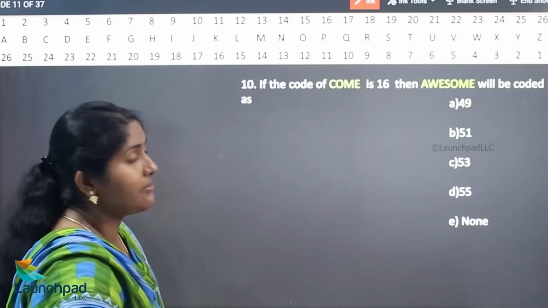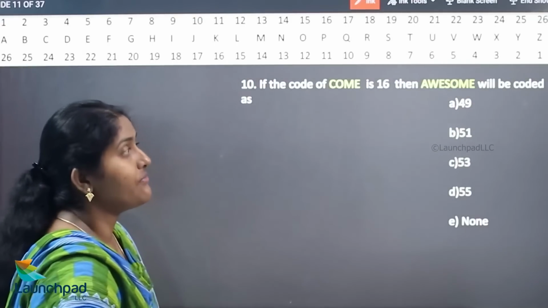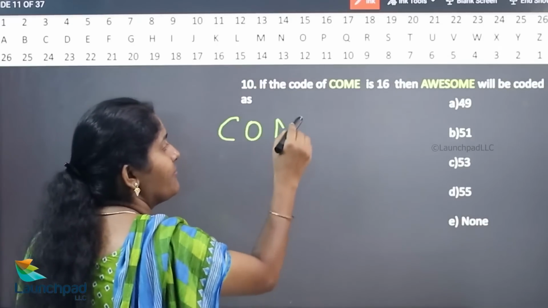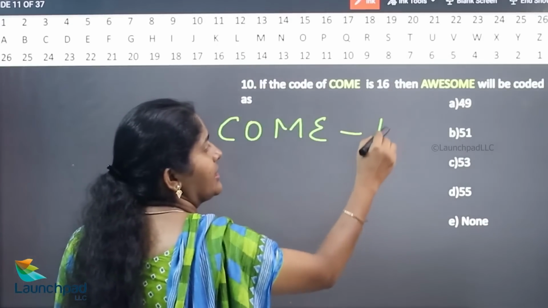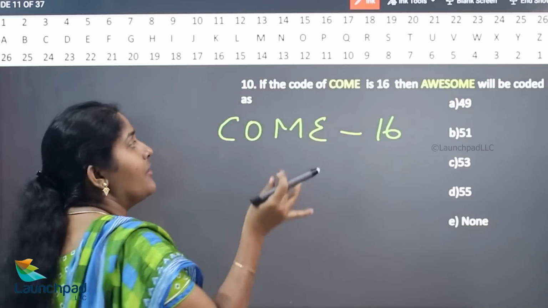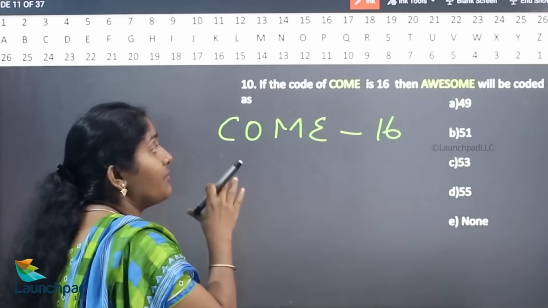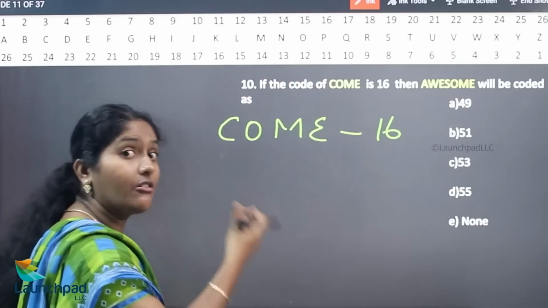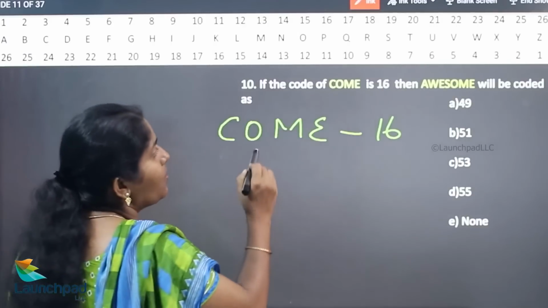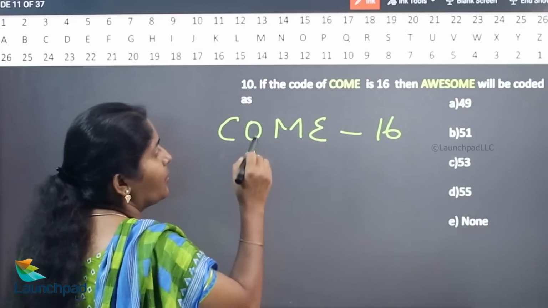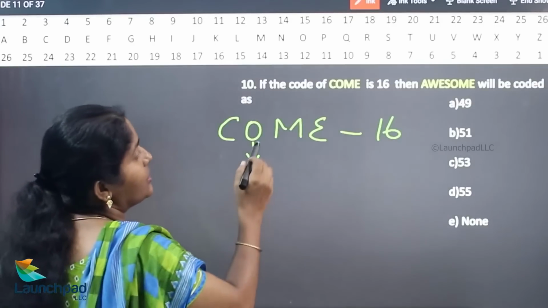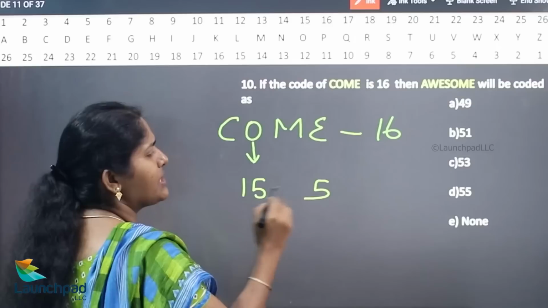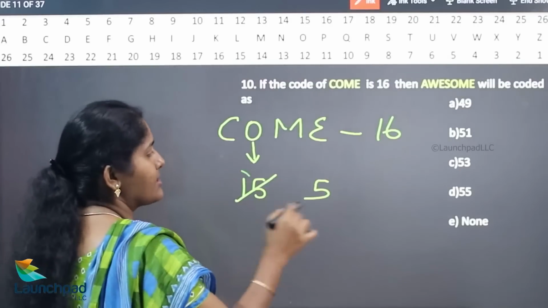If the code of come is 16, then awesome will be coded as? Come will be written as 16. So observe your vowels and consonants: are they adding vowels alone or consonants alone? Now, what is the value of O? 15. What is the value of E? 5. 15 plus 5 is 20. So vowels are not added here.